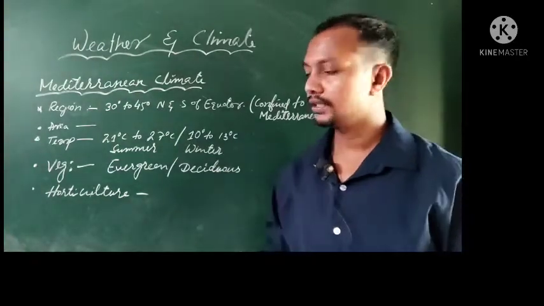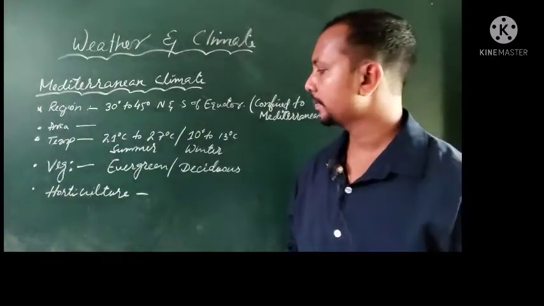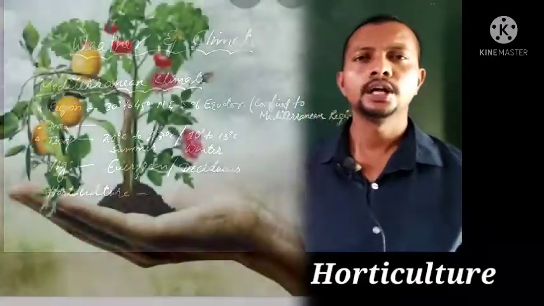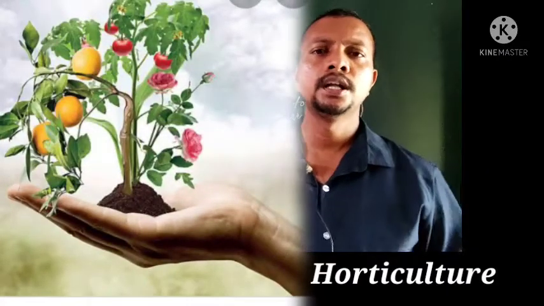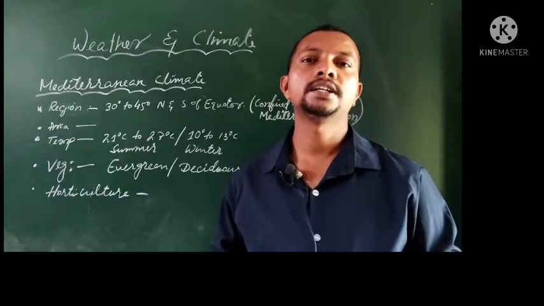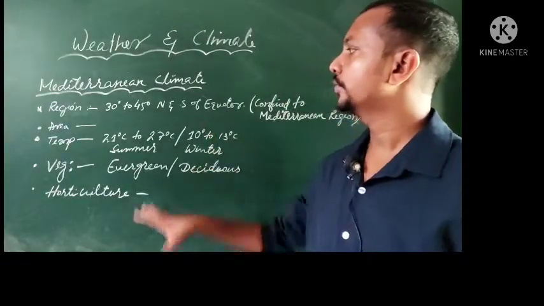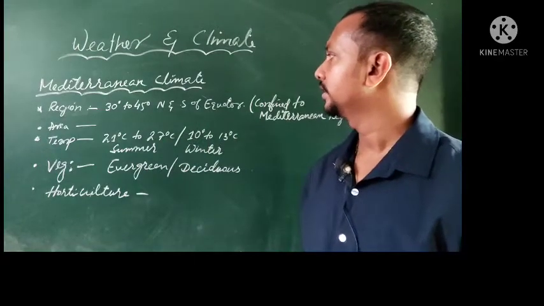As for livelihood, the main practice people have is horticulture. Varieties of fruits are cultivated in that area. So these are a few details about the Mediterranean climate.